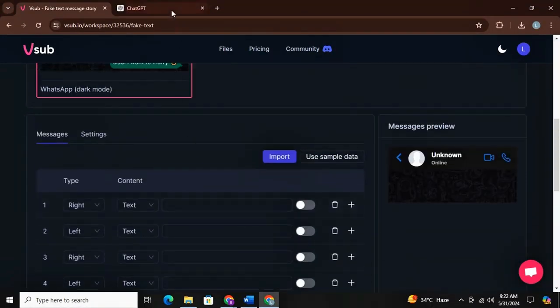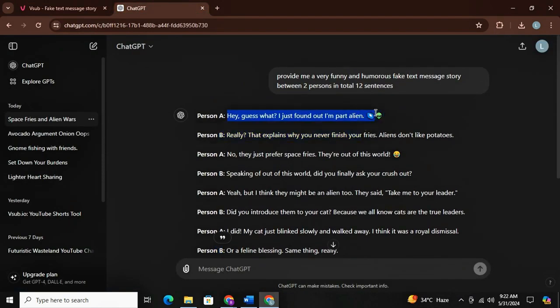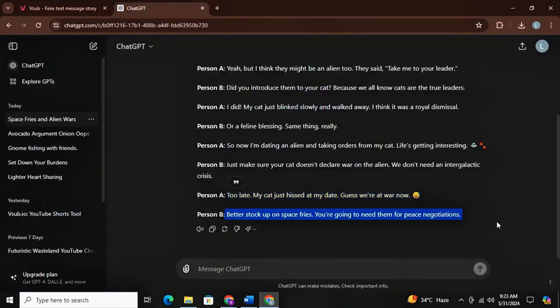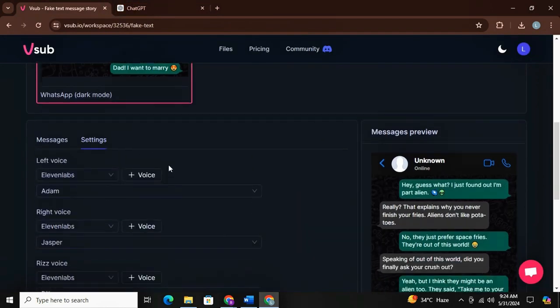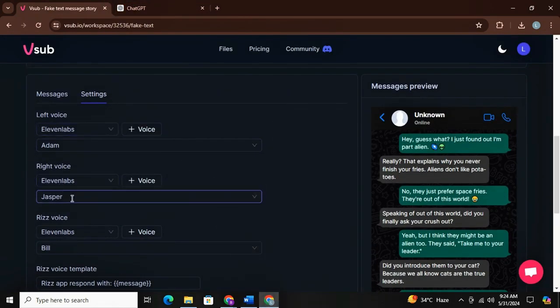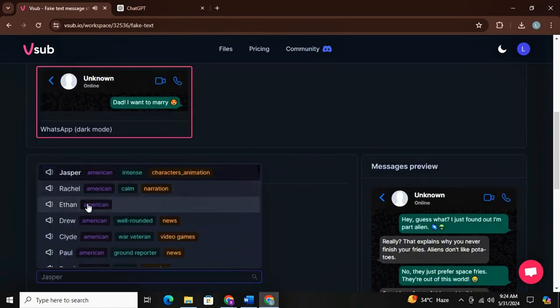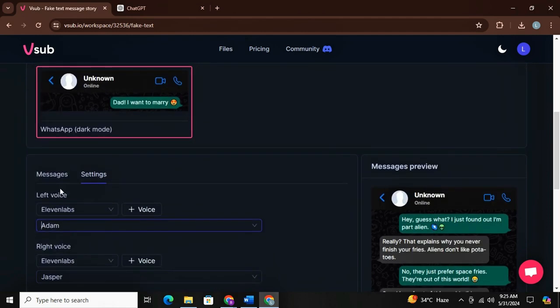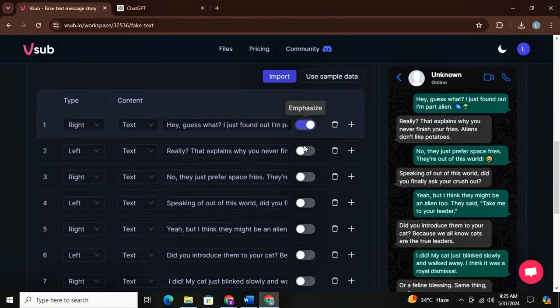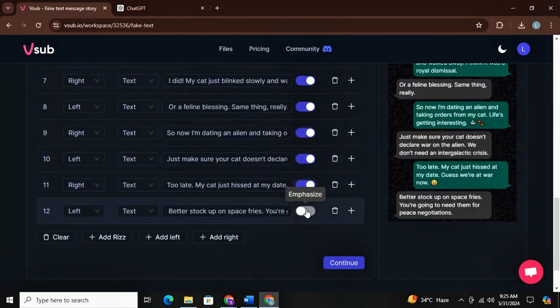Now I will simply head back to ChatGPT and copy the first sentence and paste it here. Then I will simply go back and select the second sentence, and then paste in the second line and repeat the same process until all boxes are filled. Then just go to settings and select the voiceovers. Now you can see there are two options for voiceover, one for left person and one for right person. We will first select the right person's voice, and then left person's voice, and that's it.